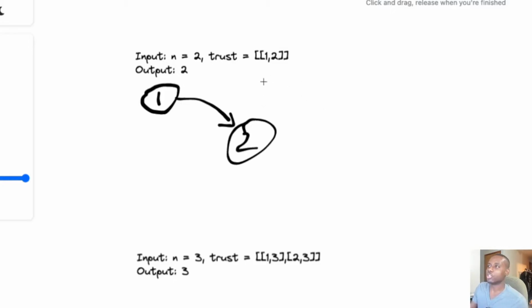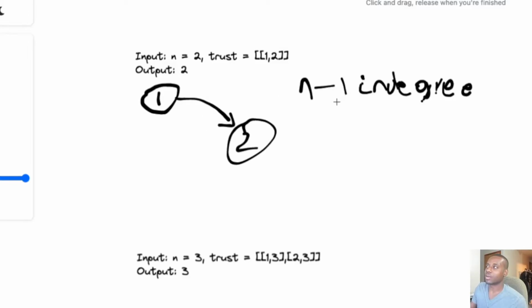A judge is gonna have n-1 in degree for that particular graph. So there's gonna be n-1 edges. Its in degree is gonna be n-1, because there's gonna be n-1 people that trust that particular person.